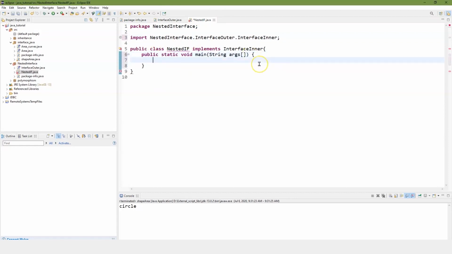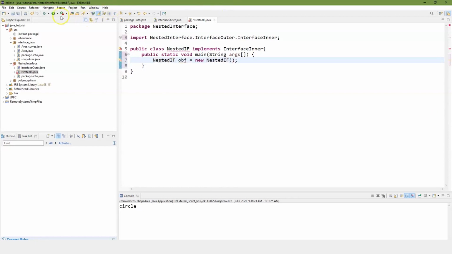And we'll go ahead and put in a public here, and we'll just initiate our nested IF class. I guess nested IF. There we go. So let's go ahead and initiate that. We're going to have our object equals a new nested IF.